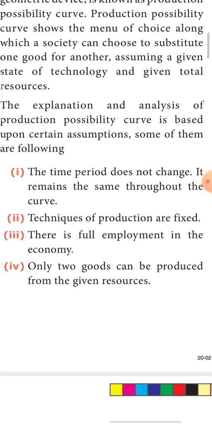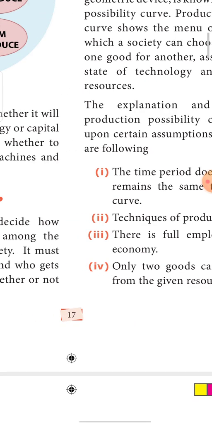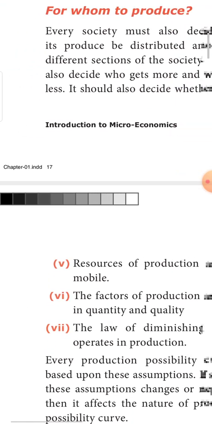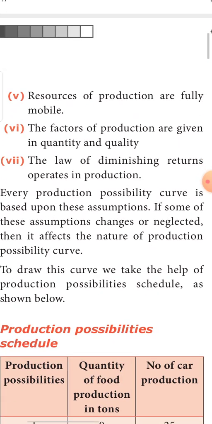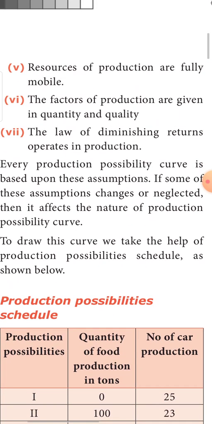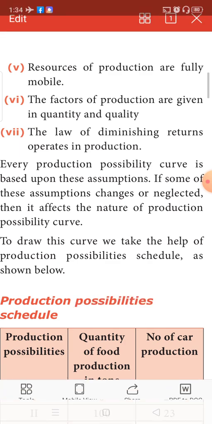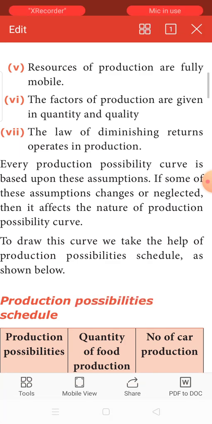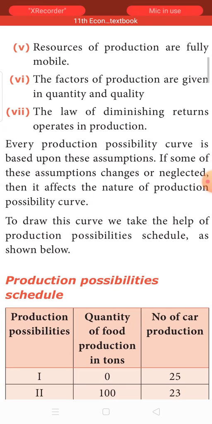Technology of production is also fixed. There is no change in methods of production. Next is, always there is full employment in the society. All the people in the economy are employed, and we have taken into consideration only two goods for understanding. So we are producing how many commodities? Only two commodities are taken into illustration for our understanding. I think many a times I've told you, because we have got only x-axis and y-axis, it is easy for us to illustrate when we take only two commodities.